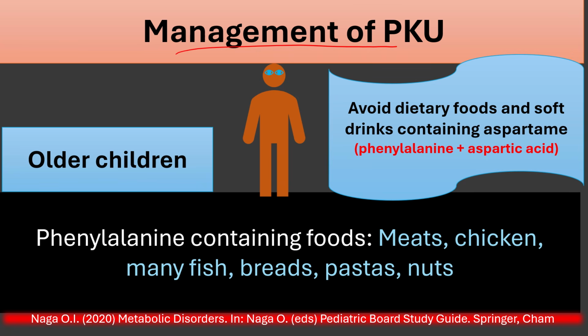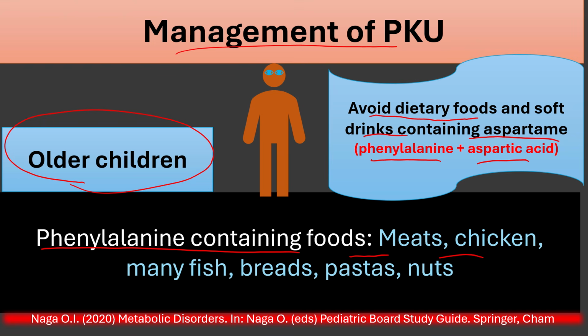Management of phenylketonuria in older children: they should be referred to a nutritionist who is familiar with these cases. Very important to avoid dietary foods and soft drinks containing aspartame. Aspartame is phenylalanine plus aspartic acid. Also avoid phenylalanine-containing foods, for example meats, chicken, and many fish, breads, pastas, and nuts.